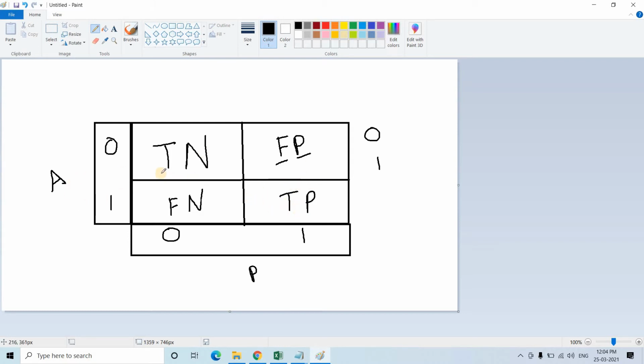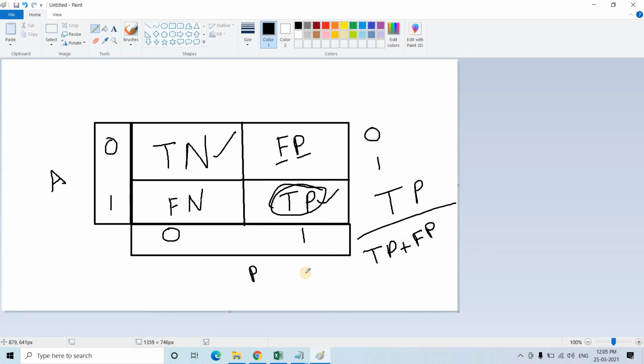I have told you that accuracy, that is, true negative plus true positive divided by the summation of all 4 of them, is not always a good measure. For an imbalanced dataset it might not work. That's why we came up with 2 different formulas: one is precision, one is recall. Obviously our target will always be maximizing TP, that is the correct hit. So in the numerator TP will always be there, and in the denominator, along with TP, one more term will be there. For precision, everything related to P you just write. So precision is TP by TP plus FP.